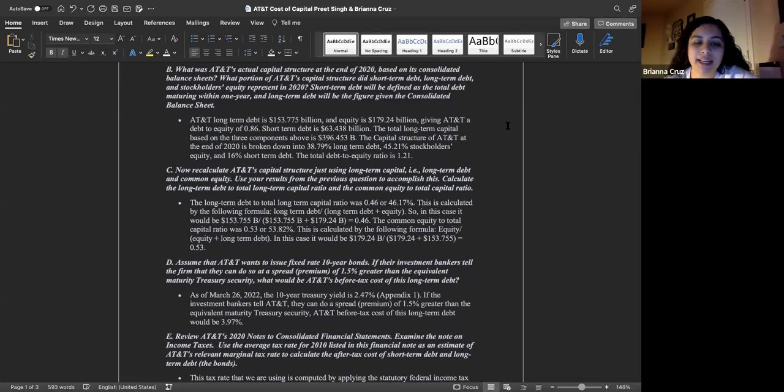What was AT&T's actual capital structure at the end of 2020 based on its consolidated balance sheets? AT&T long-term debt is $153.775 billion and equity is $179.24 billion, giving AT&T a debt to equity of 0.86. Short-term debt is $63.438 billion. The total long-term capital based on the three components above is